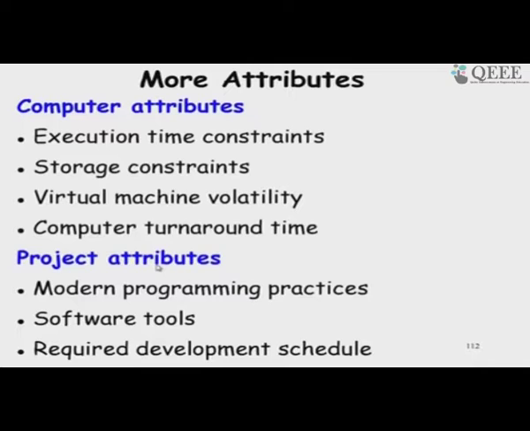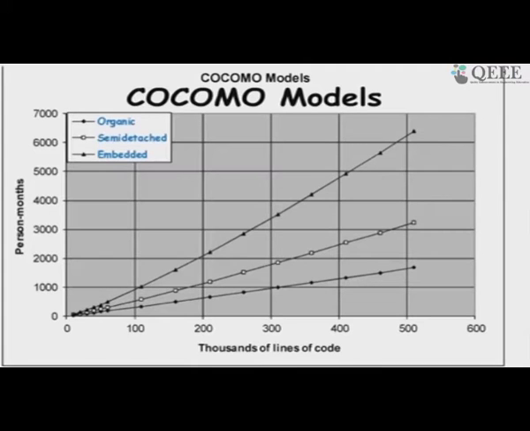Everybody has their own computer. Then the project attributes: what are the programming practices, that means what process model is being used, software tools, required development schedule, is the schedule aggressively set or is it set relaxed. Those are the parameters based on which we again rate it, and based on that rating it may scale up or down. We will see the tools where you can enter those values and directly it will give you the estimate.